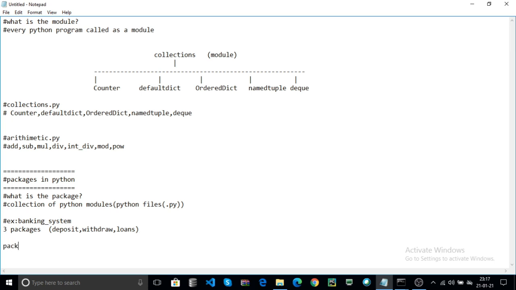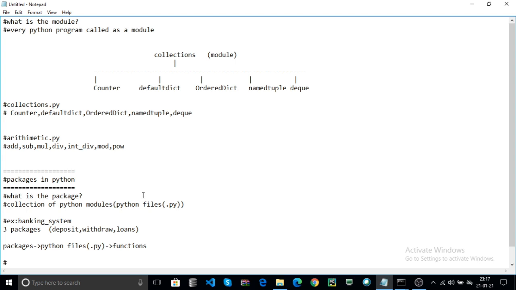For example, packages contain Python files, that is .py, also called modules. In those modules you can create functions based on your requirements.